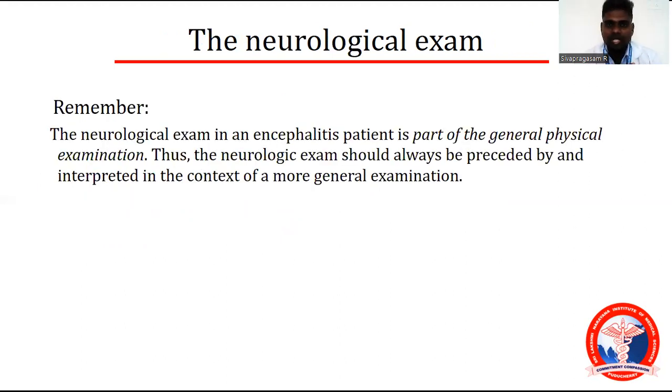The neurological examination in an encephalitis patient is part of the general physical examination. Thus, the neurological exam should always be preceded by, and interpreted in the context of, a more general examination. Remember, the neurological examination is very important. You have to rule out whether the brain is involved or not.